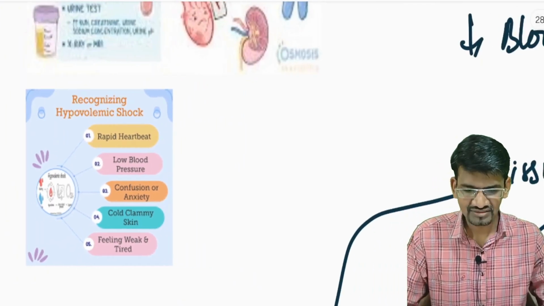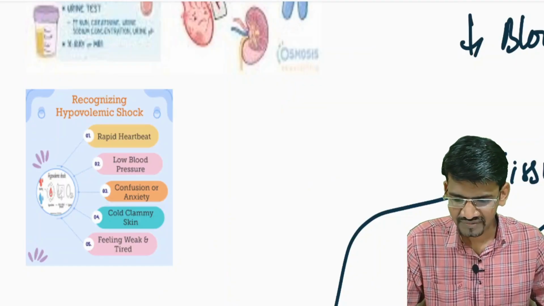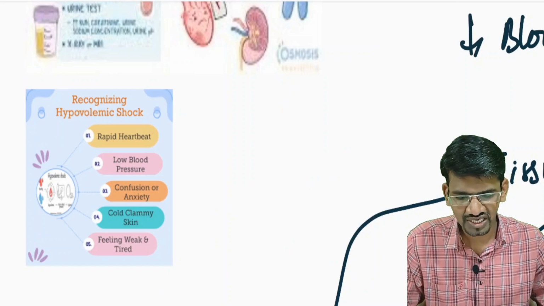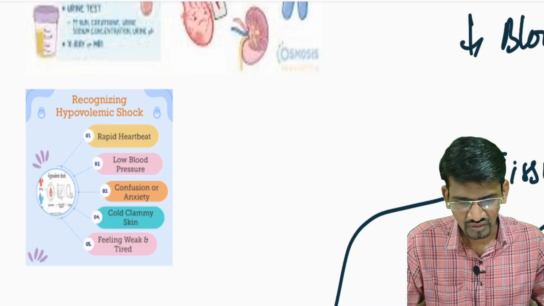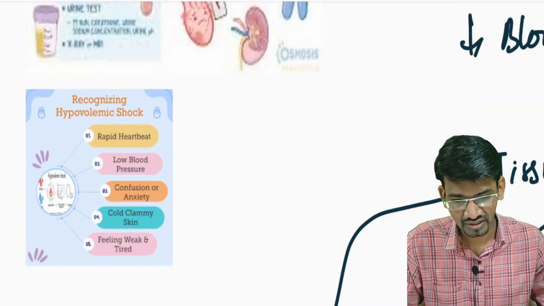So how do you manage hypovolemia cases? Here the volume is less, so automatically the first management is improving the fluid volume. That means fluid resuscitation should be done.